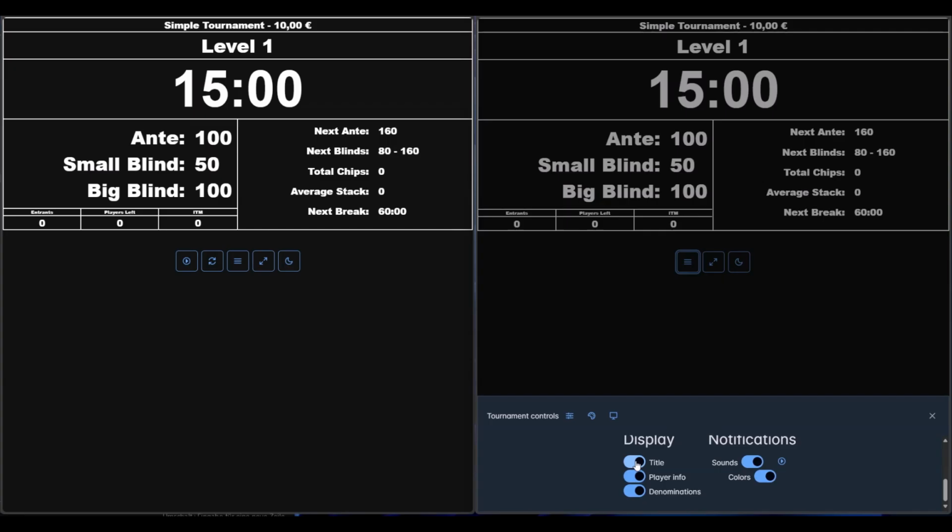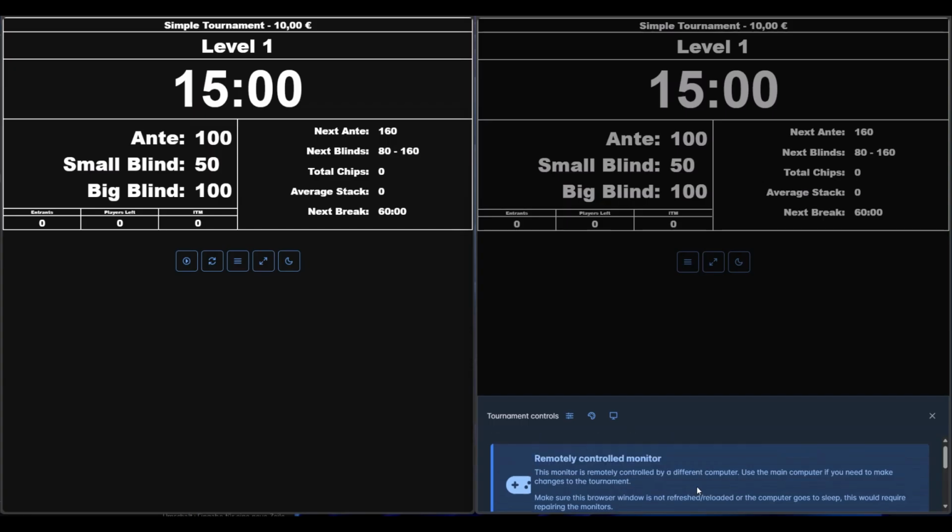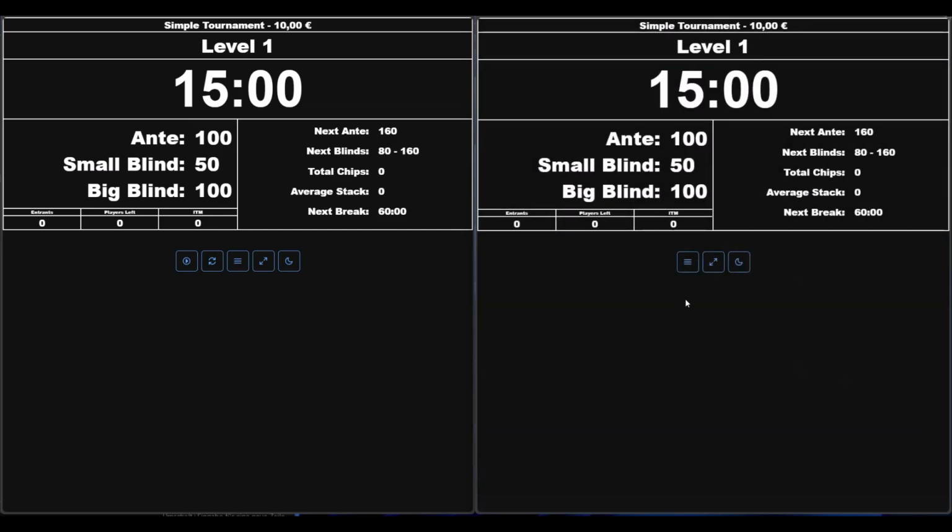As you can see, you can only use the other options, so maybe you want to modify how the display looks on your screen, or you can disable sounds or something, but you cannot change the behavior or how the tournament progresses. All right, so let's check it out.